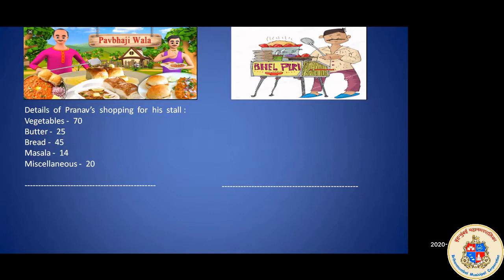Now all this he has spent, मतलब उसने खर्चा किया है, he has spent for his stall. So the total amount that he spent is 174 rupees. For making pav bhaji, he has spent a total of 174. After the stall was completed and all the pav bhajis had sold out, he got 160 rupees in return. Now you have to see here how much he has sold.